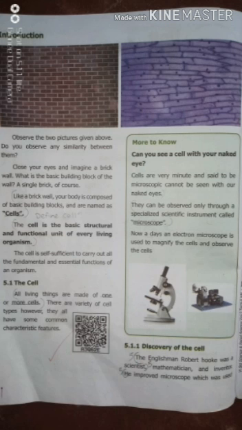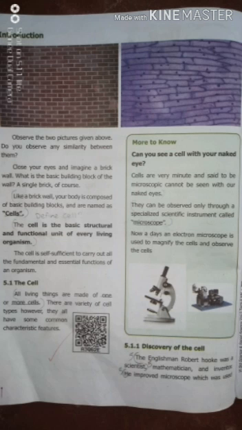We cannot see them directly; they can be observed only through a specialized scientific instrument called a microscope. All of you mark it. What is a microscope? Nowadays, the electron microscope is used to magnify and observe cells.